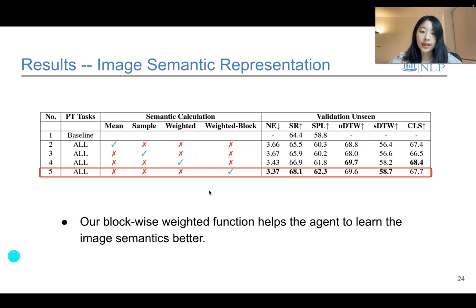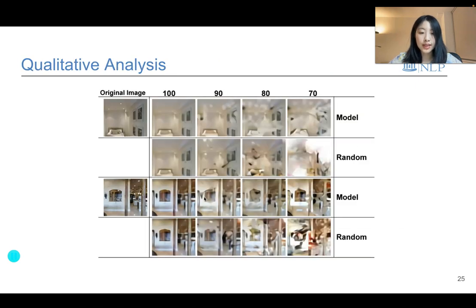We further show that our block-wise weighted function helps the agent to learn the image semantics better, improving the baseline by more than 3% in both success rate and SPL. Lastly, we show that our model could reasonably generate future semantics and reconstruct future images. We generate the token for each patch in the image with our APIG head learned with weighted patch probability.